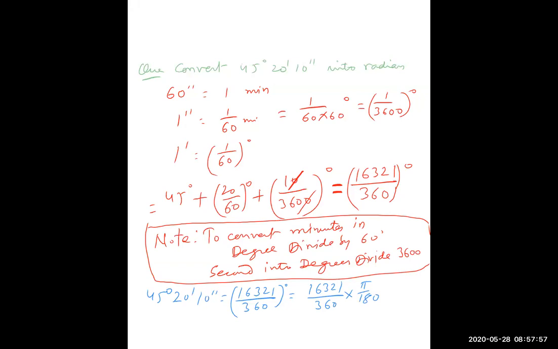Where pi is equal to 3.14 or 22 upon 7. Radian answers can be left in terms of pi also. Just you have to simplify this. So approximate value of this on calculation will be 0.79 radian. This will be the answer of this.